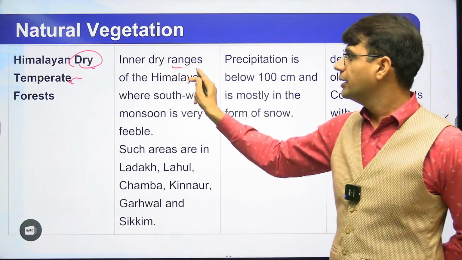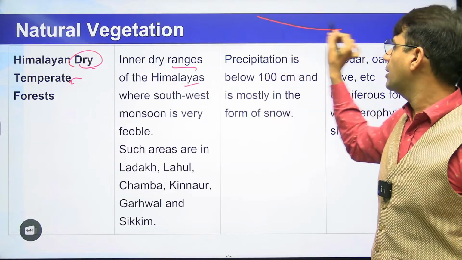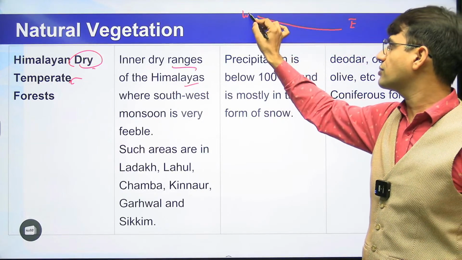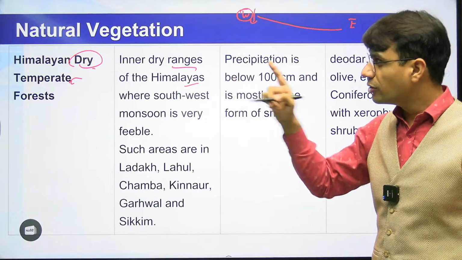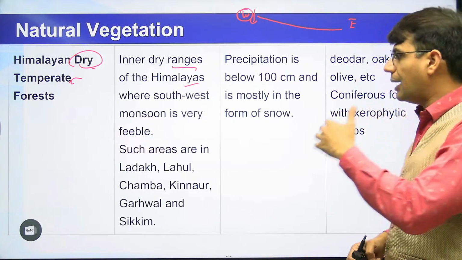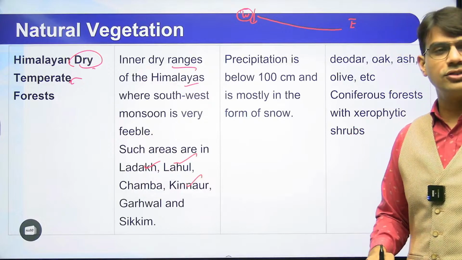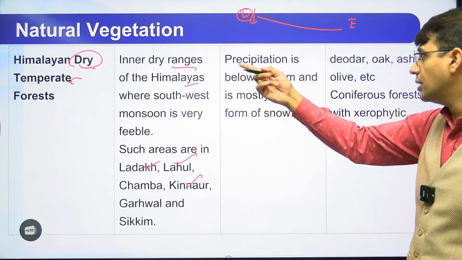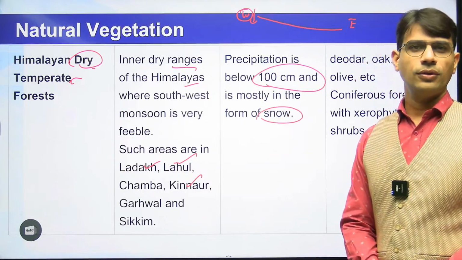So it will be inner dry ranges of Himalayas. You know very well, when it comes to the Himalayas, and if I am moving from the eastern to the western direction, there will be decrease in the rainfall. And if I want to talk about the dry temperate, I should move myself towards the western Himalayas. मुझे अपने आप को वेस्टर्न हिमालयाज की तरफ, लद्दाख, लाहौल स्पीति वैली, किन्नौर वैली, गढ़वाल रीजन, सिक्किम रीजन, हाइट भी बढ़ानी पड़ेगी मुझे. आपका 100 सेंटीमीटर से कम रेनफॉल होगा और वो भी स्नोफॉल की फॉर्म में होगा.